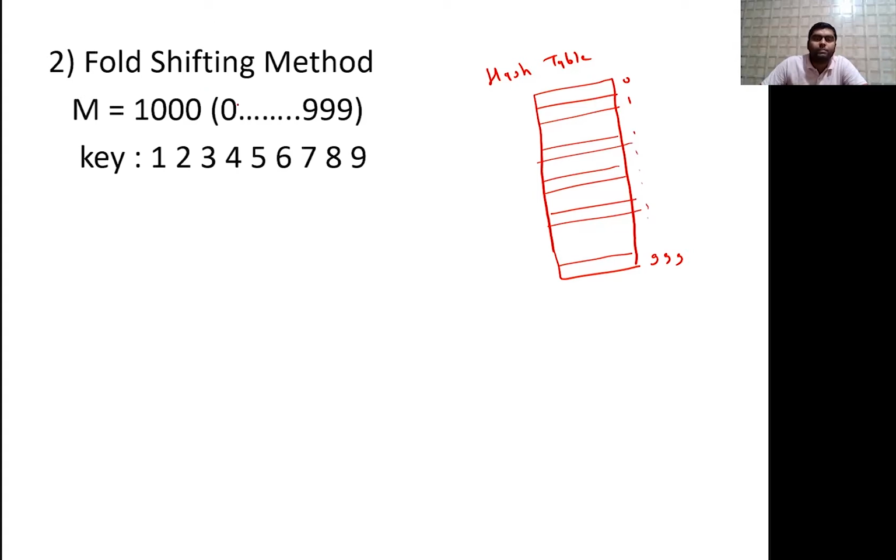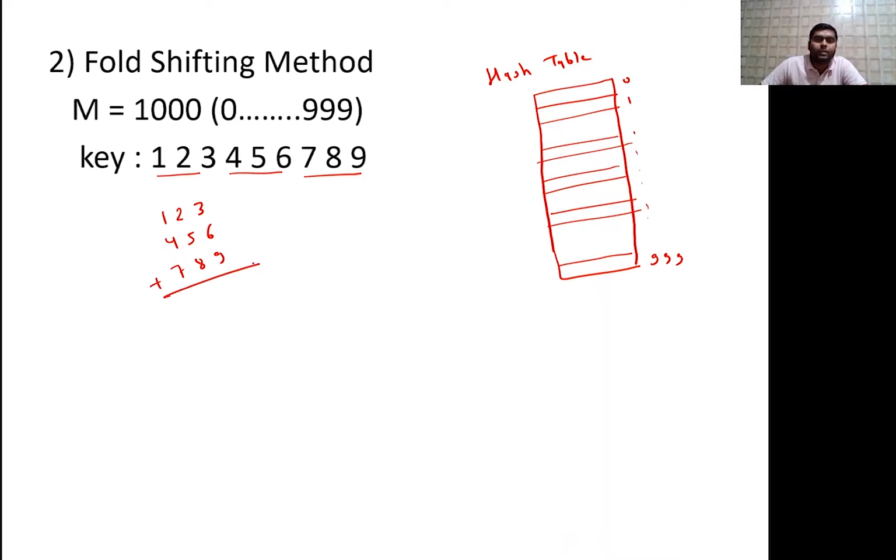So fold shifting means these three and these three and these three, you are supposed to add. So 1 2 3 and 4 5 6 and 7 8 9.